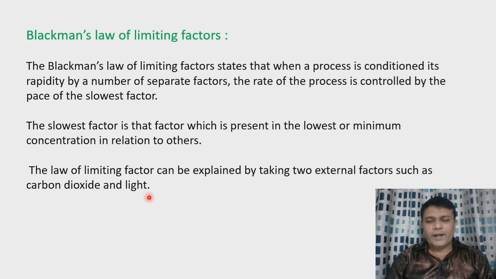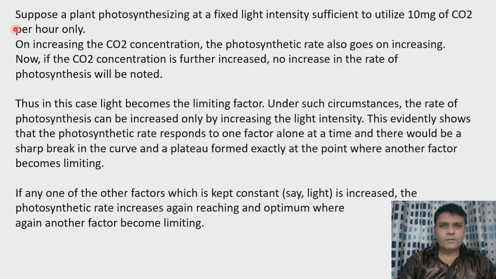Now limiting factor means when any one of the factors is available in low amount, then even though the other factors are in proper proportion, this factor which is available in low amount affects the rate of the process, that is photosynthesis.